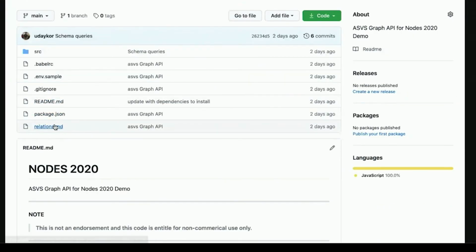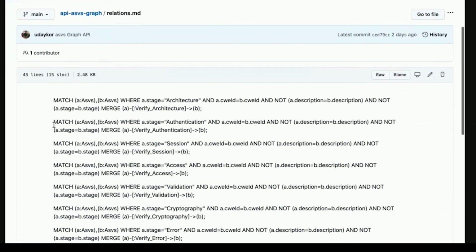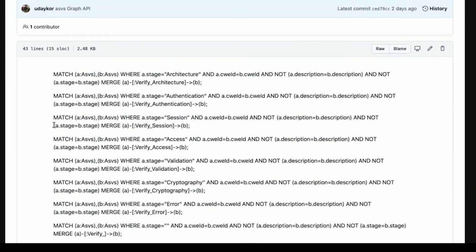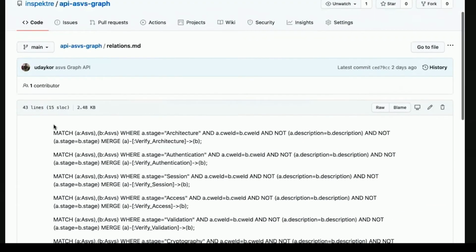Now also I have a markdown file without much description, which is a bunch of Neo4j relationships that I'll be adding between nodes. So that is something that I would need. So let's go ahead with the seeding process.